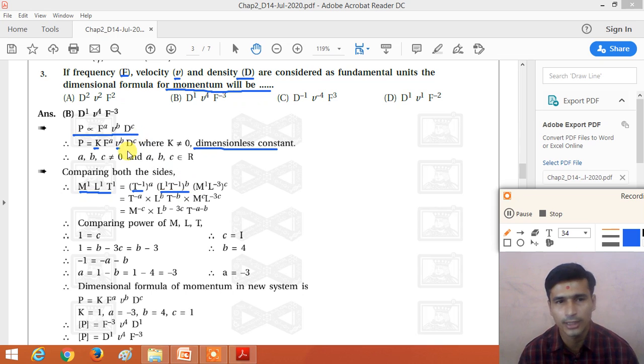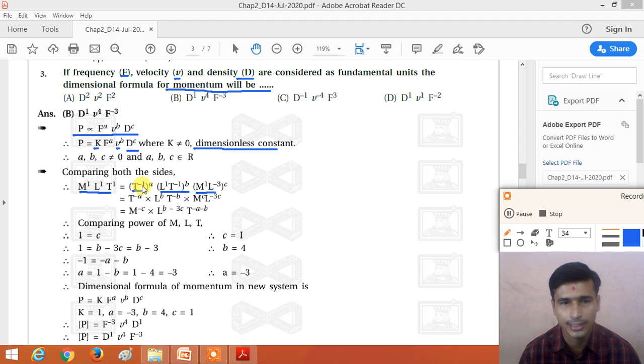Now the third one is the density. What is the dimensional formula of the density? The dimensional formula of the density is M1 L minus 3 and T0, right? The zero power need not be written. So first of all, put the dimensional formula of all the physical quantities, and the second step is to deduce the dimensional formula on the right hand side.